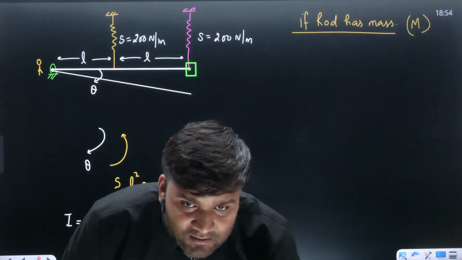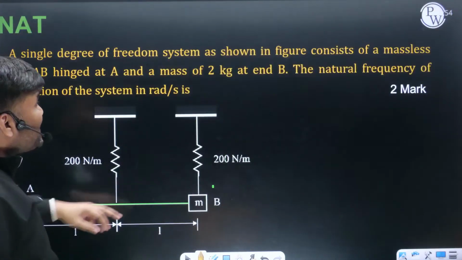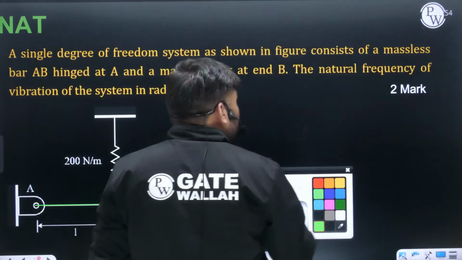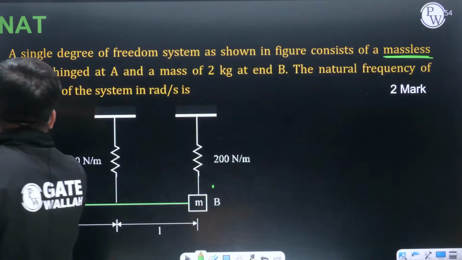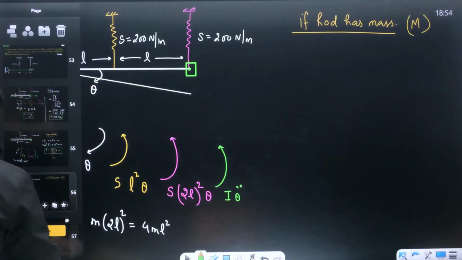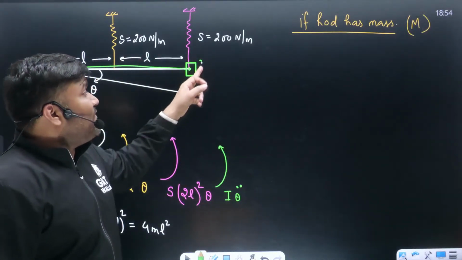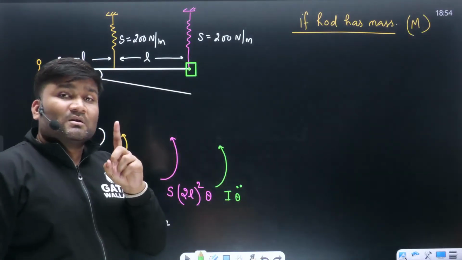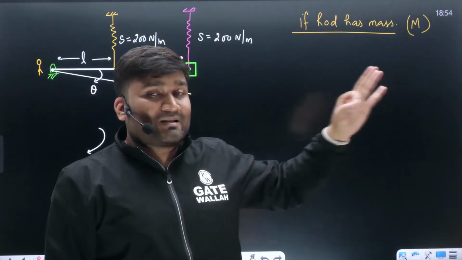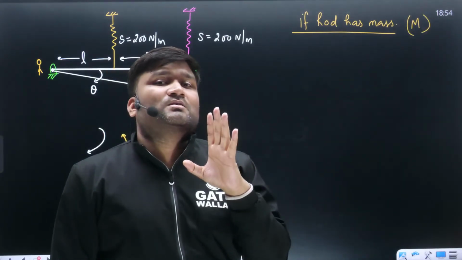Everybody, can you understand this? Rod का mass negligible, बेटे, in the question it is mentioned, figure consists of a massless rod, massless bar. But in case the rod is also having mass, Rayleigh method you cannot use. Why? Rod के पास distributed mass है, one concentrated mass here. Rayleigh method की there was one big condition कि भैया there should be only one mass and that too concentrated. So the rod is also having distributed mass, point mass small m is there, Rayleigh method cannot be used.